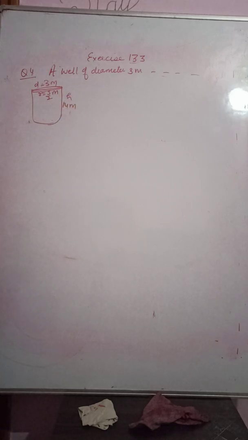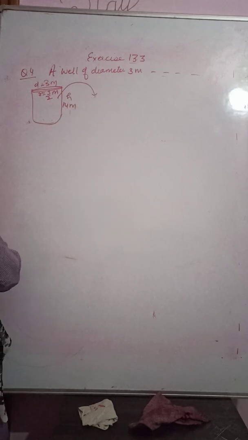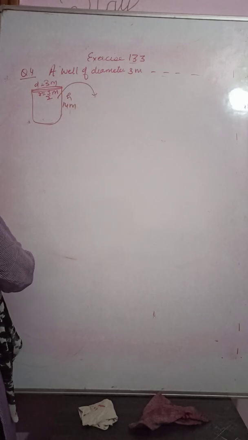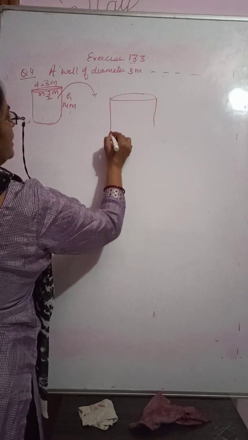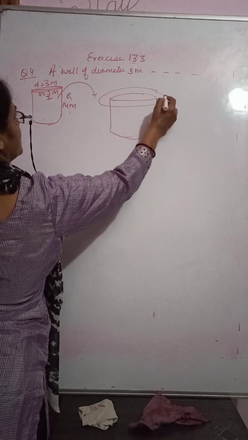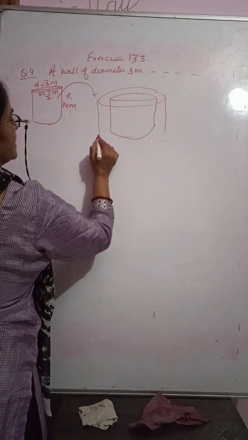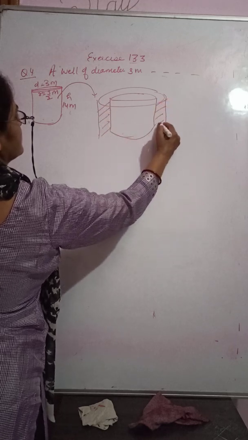It is dug. The earth has been taken out from it, and it is evenly spread all around it. This was the well, right? And earth has been spread all around it, this side, that side, this side and this side.